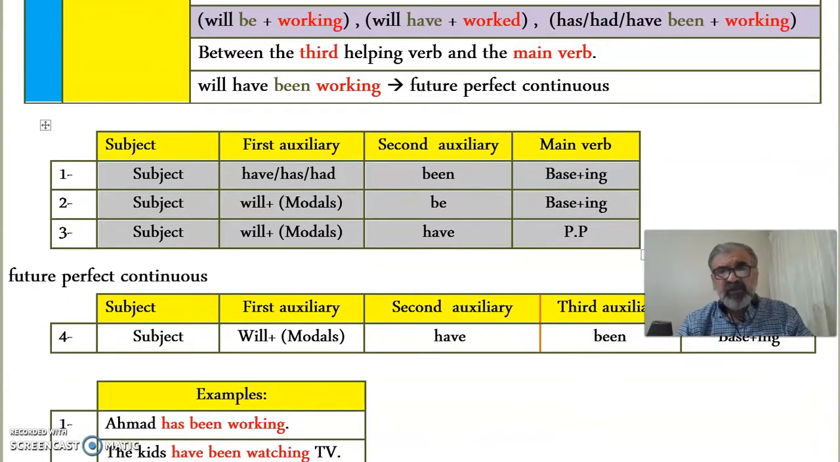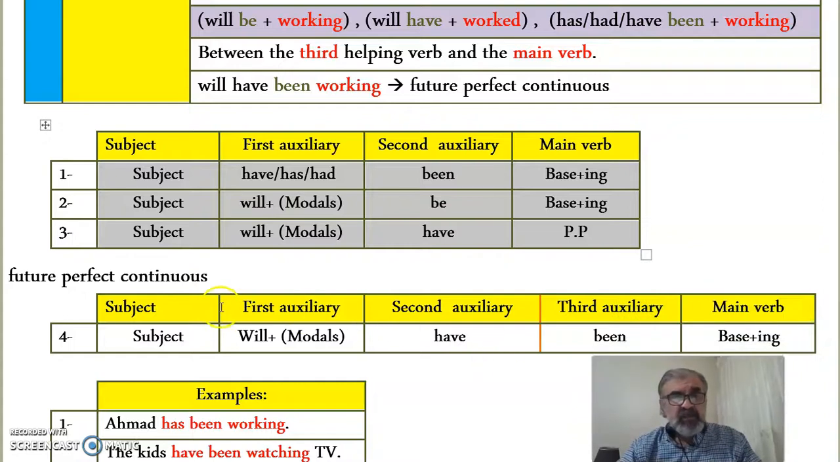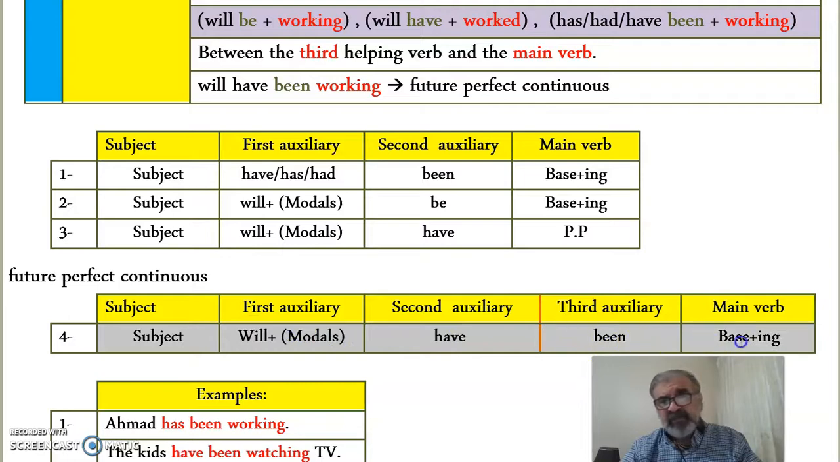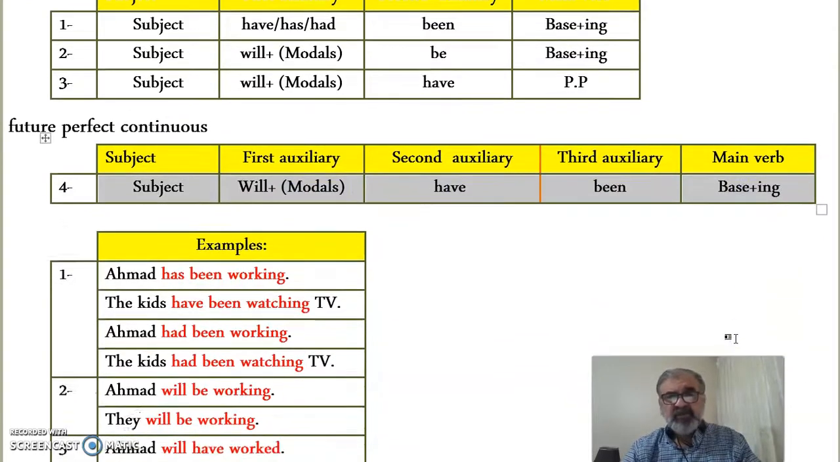Okay, now going down, the future perfect continuous, will plus have plus been plus base ing. Now more examples.